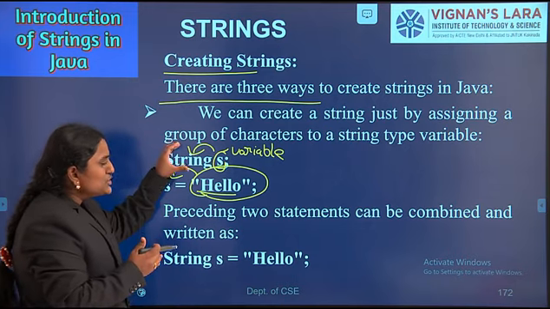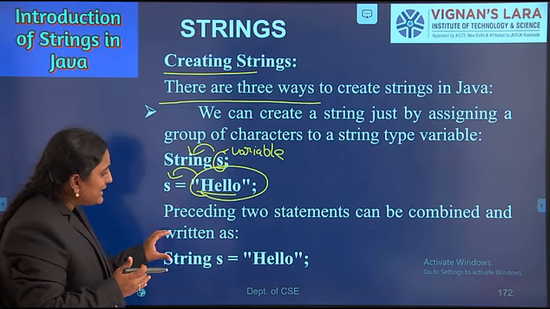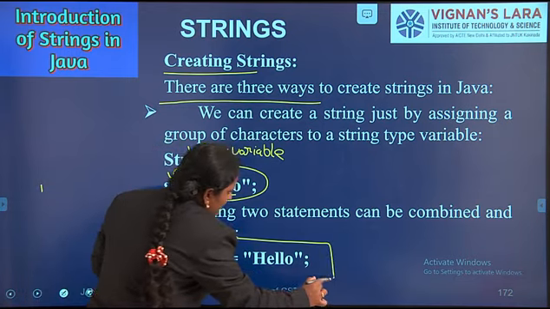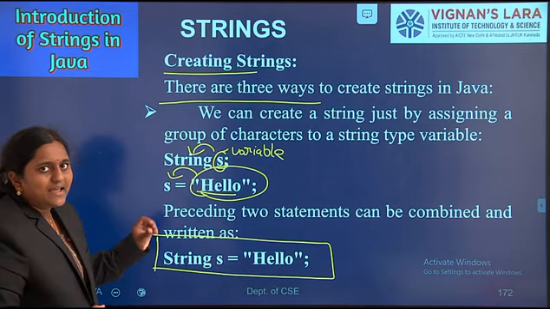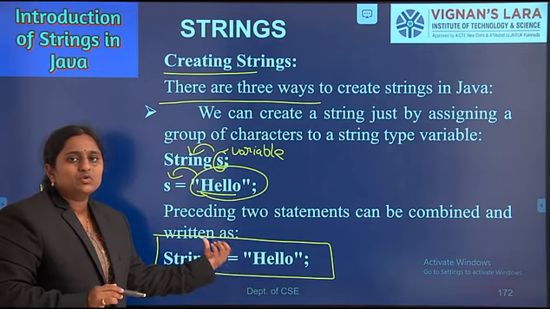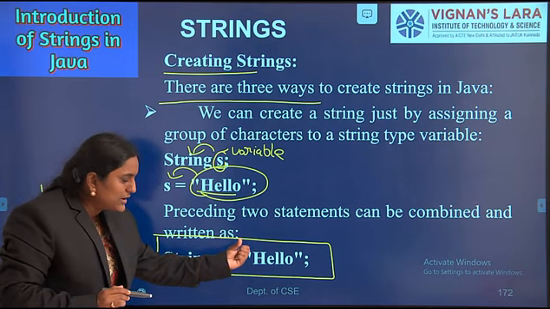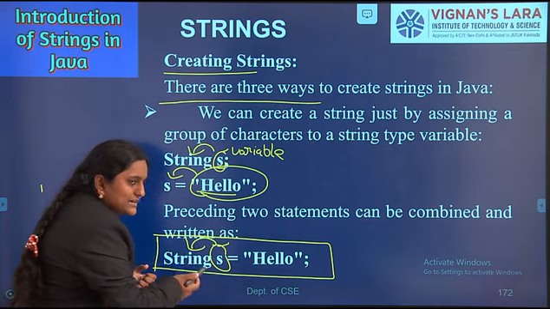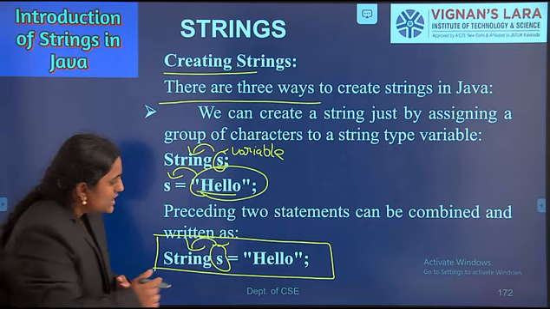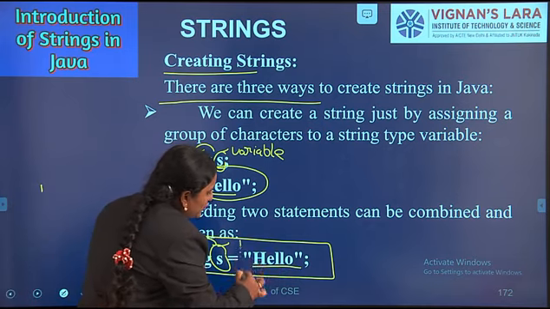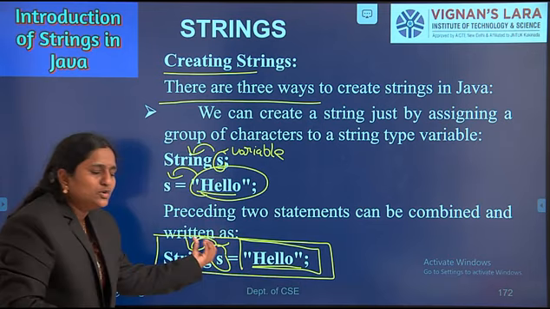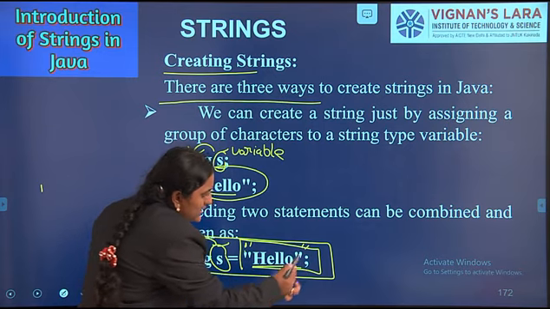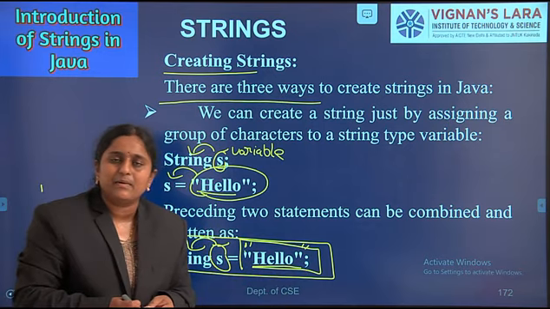These two statements we can combine in one statement: String s = "hello". Within one statement we declare and initialize a value to the String type. s is a variable, String is a data type and String is a predefined class. Hello is the value, so we initialize it to s. Hello is a string, that's why it is in double quotes.